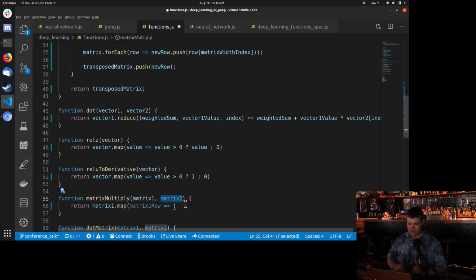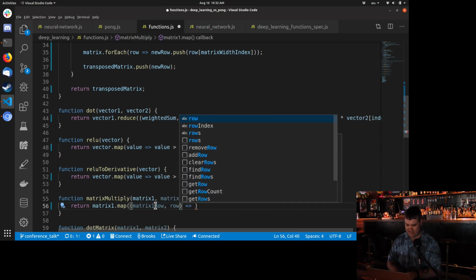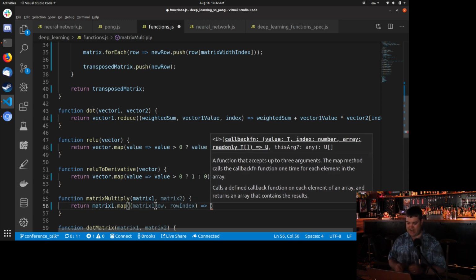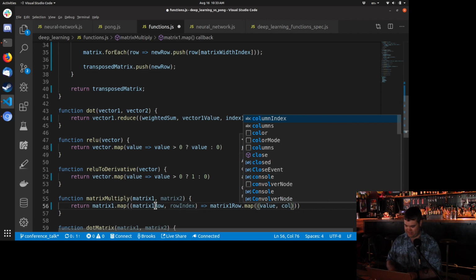So what do I need? Oh, I do need the index for this. So that's going to be the row index. And now for each vector in here, we're going to return the matrix 1 row dot map, and now we're going to get the column. So it's going to be a value and the column index.